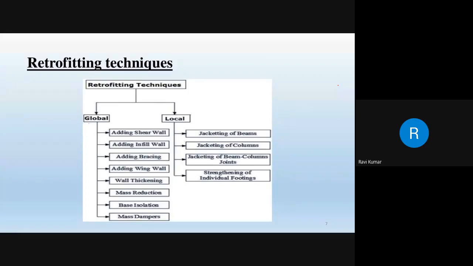With reference to global, you have different options like adding shear wall, adding infill wall, adding bracing, wing wall thickening, mass reduction, base isolation, and mass dampers. There are different options available, my dear friends. The only thing is you have to be a master in deciding.